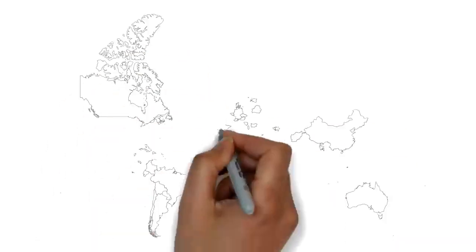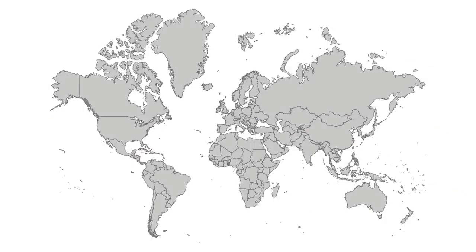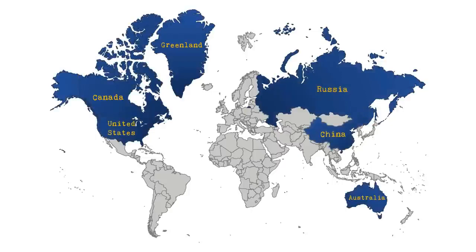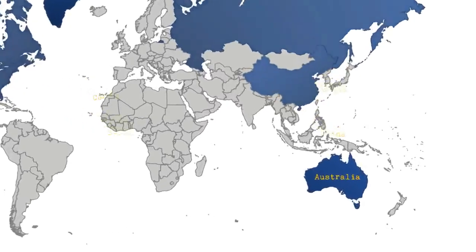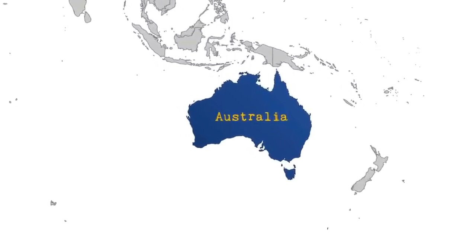The easiest way to get an idea of how big or small a country is to just look at it on the world map. The largest looking countries on the world map are Russia, Canada, Greenland, United States, China, and Australia, which is also considered a continent, because it is a very large contiguous landmass surrounded by ocean.